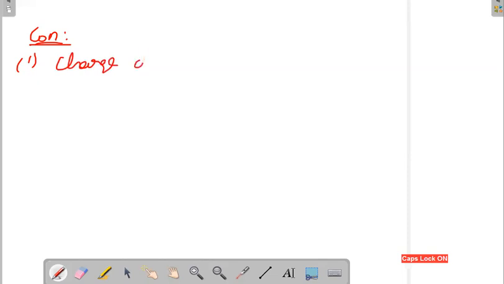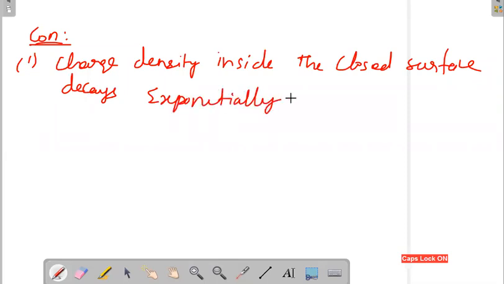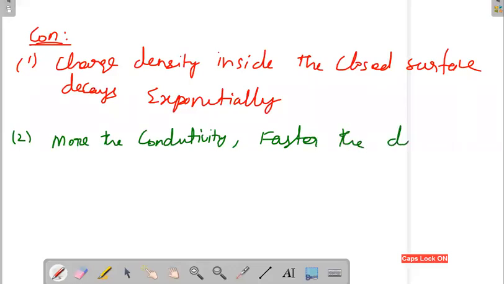The next important observation is: the more the conductivity, the faster the decay, and the lesser the relaxation time.